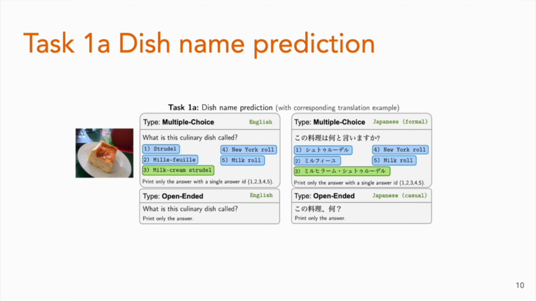For task 1A, we call it dish name prediction. You can see from the example that we have a milk cream strudel picture on the left-hand side. And on the right, you can see there are multiple choice and open-ended tasks in English and also Japanese. So we want to show you that we have parallel data between English and Japanese, and also for languages with their own script, we try to find the script text for the dish names, like in Japanese. To make it more challenging, we not only look at multiple choice questions, but also open-ended questions.